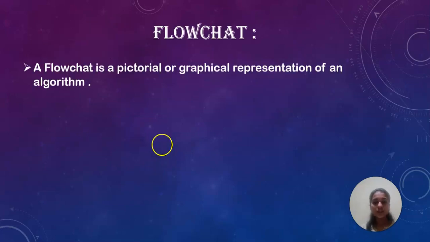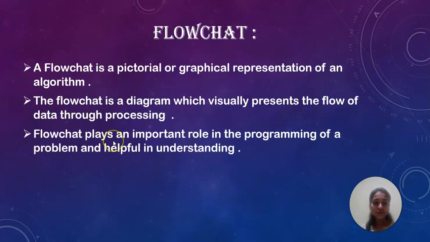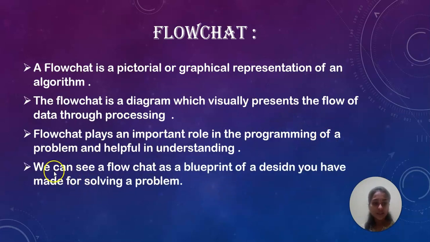Now I'll explain the flowchart definition. A flowchart is a pictorial or graphical representation of an algorithm. A flowchart is a diagram which visually presents the flow of data through a processing. A flowchart plays an important role in the programming of a problem and is helpful in understanding. We can see the flowchart as a blueprint to design a solution for solving a problem.